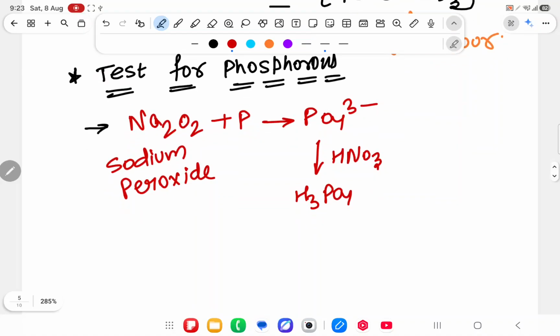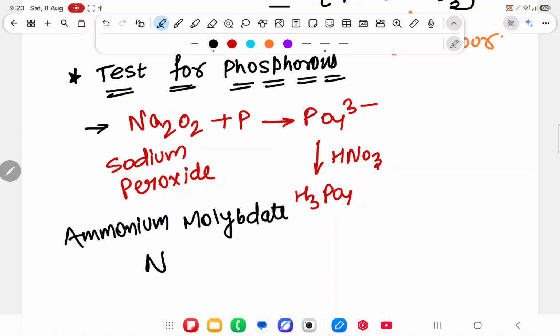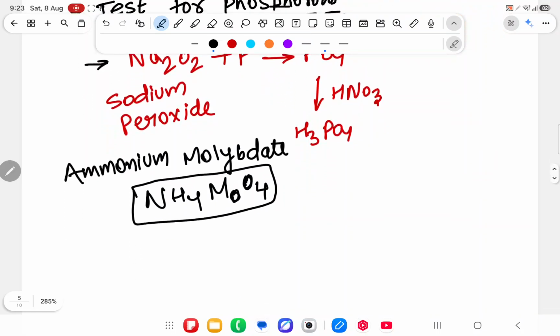Then you have to take another compound, ammonium molybdate. Its formula is (NH4)2MoO4. This is the formula for ammonium molybdate.